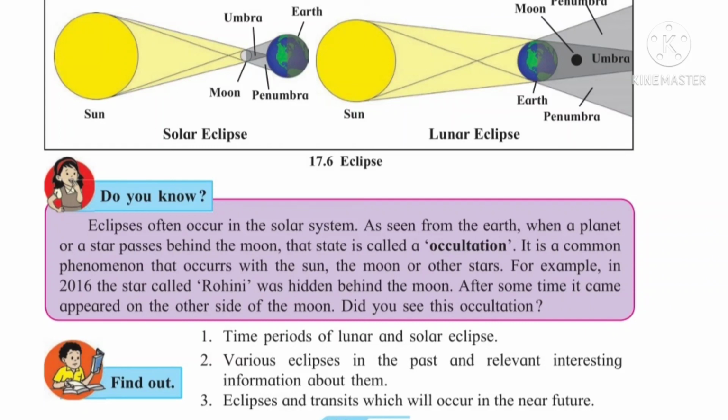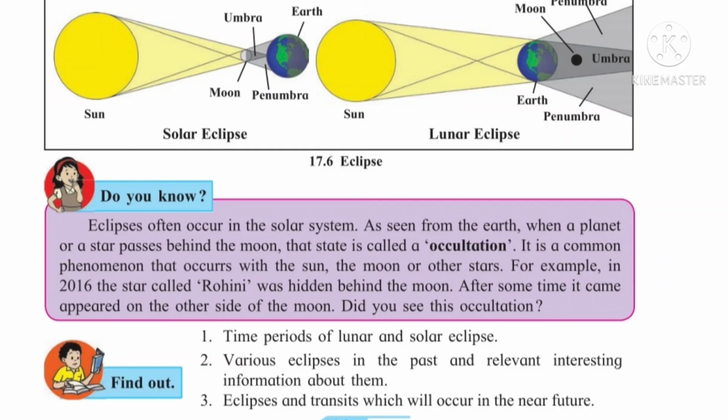It is a common phenomenon that occurs with the sun, the moon and the stars. For example, in 2016, the star called Rohini was hidden behind the moon. After some time, it appeared on the other side of the moon. This is information for you only.